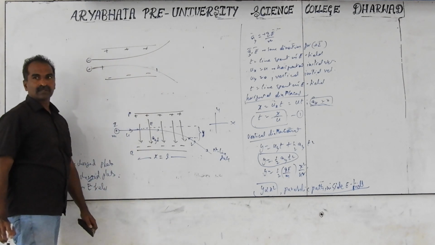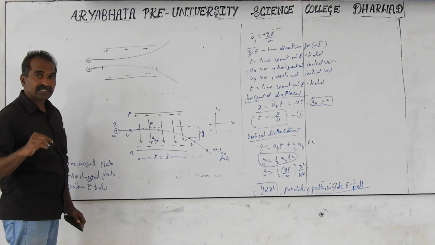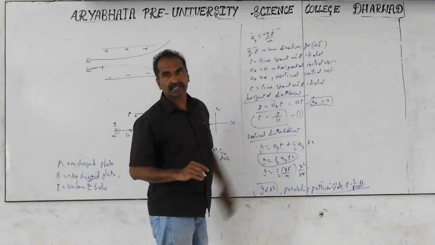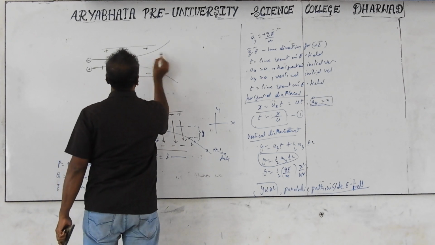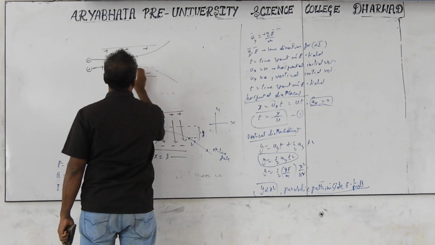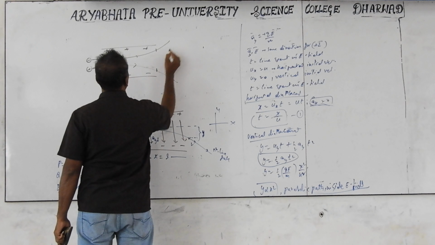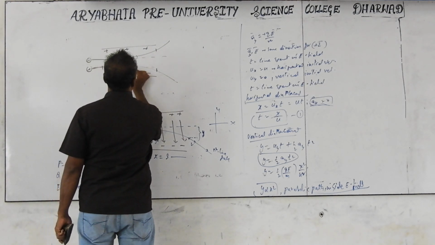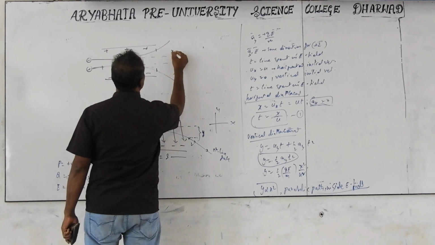Neglect the g value. Acceleration due to gravity you have to neglect. If gravity is also there, then that acceleration a is there now. Similarly, a plus c after the action is a minus. So here the path is outward. This negative charge is going to be a positive charge. Within this path only you take the parabola from here to here. It bends slowly up. This is the white one.